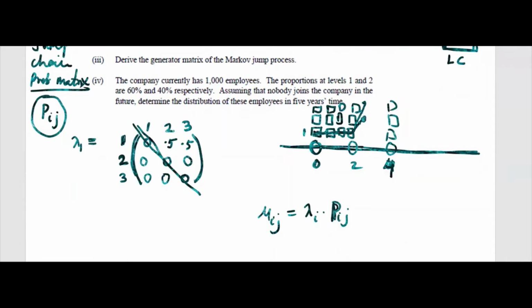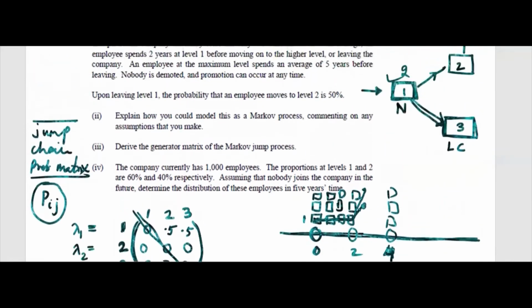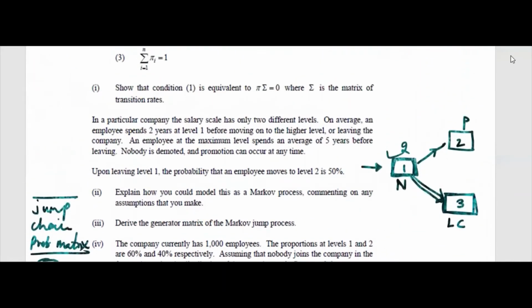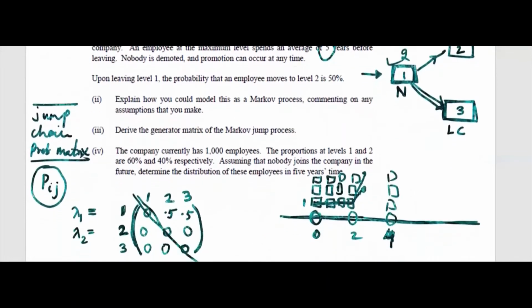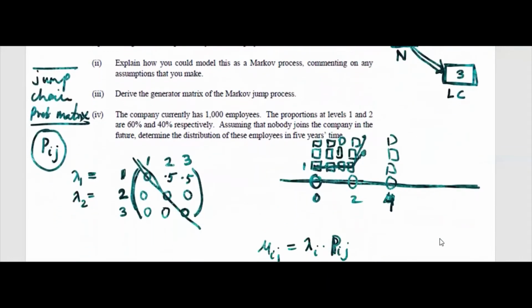So lambda 1 is 0.5, lambda 2 is here 50%, here lambda 1, I think 2 years, right? 2 years and 5 years. So what is lambda 1? 1 by 2, right?